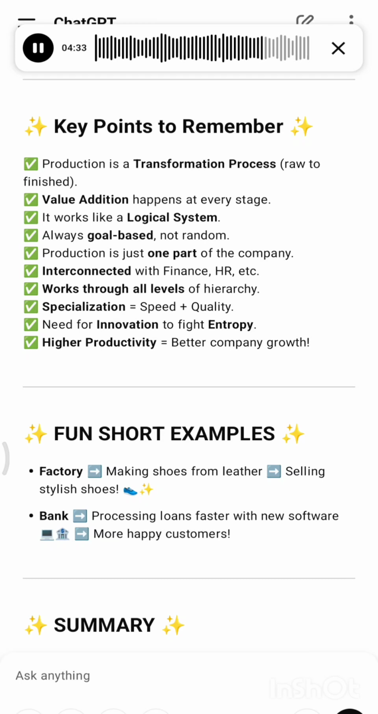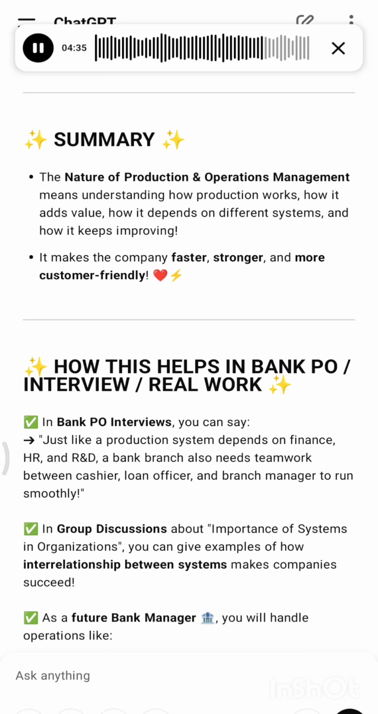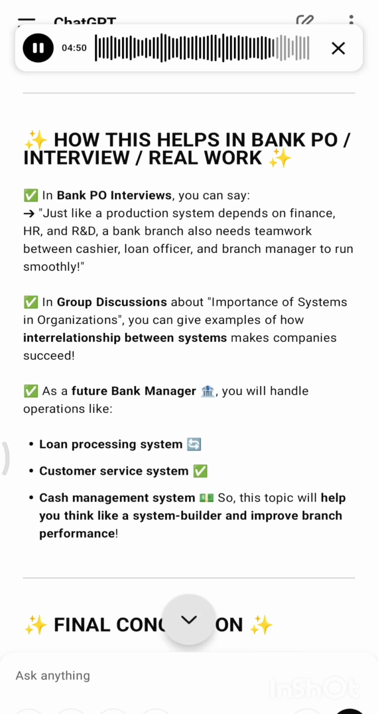More happy customers. Summary: the nature of production and operations management means understanding how production works, how it adds value, how it depends on different systems, and how it keeps improving. It makes the company faster, stronger, and more customer friendly. Here is how this helps in a Bank PO interview and real work.